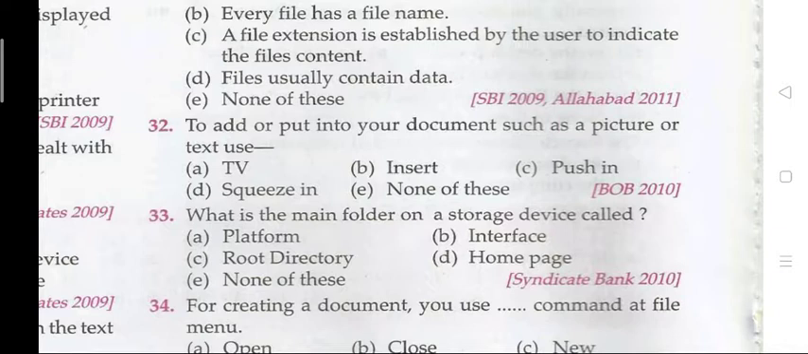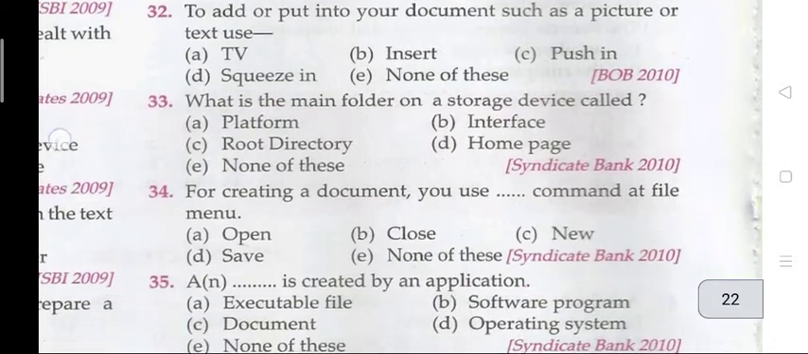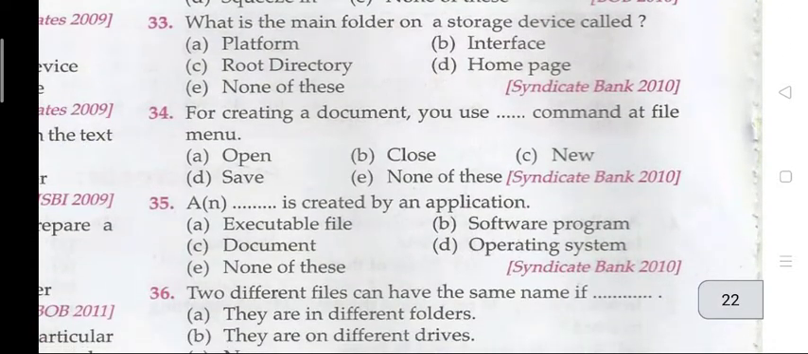Question 32. To add or put into your documents something such as a picture or text, use. The right answer is 32 B, that is insert. Question 33. What is the main folder of a storage device called? C, that is root directory. Question 34. For creating a document, you use the dash command in the file menu. C, that is new.